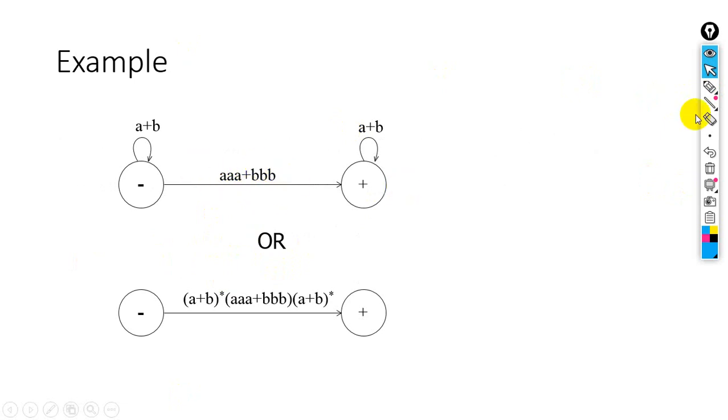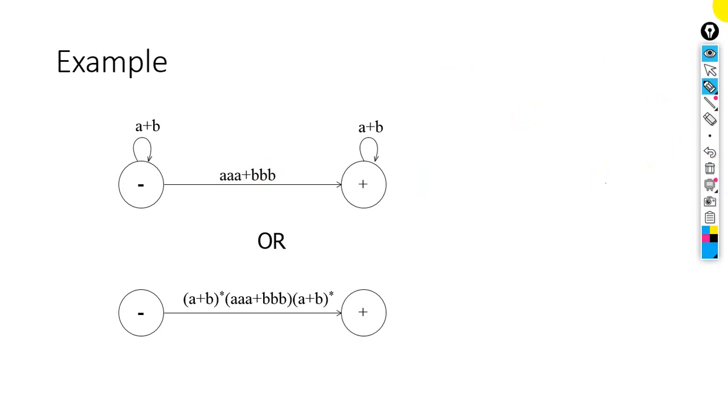This is the TG, and the generalized transition graph is this one containing triple A, triple B. Got it? And one more thing, I have told you that for this we can draw a separate final and initial state, and for this we can draw a separate final and initial state. Okay.